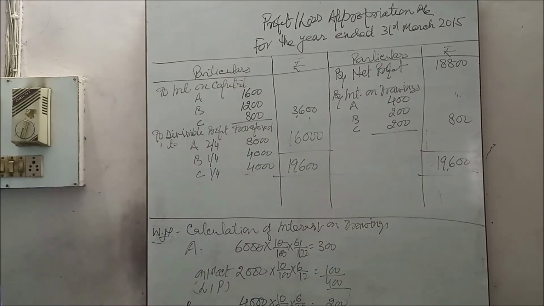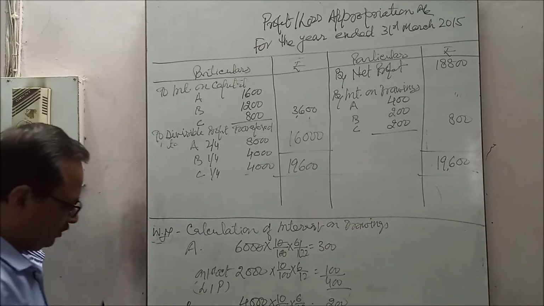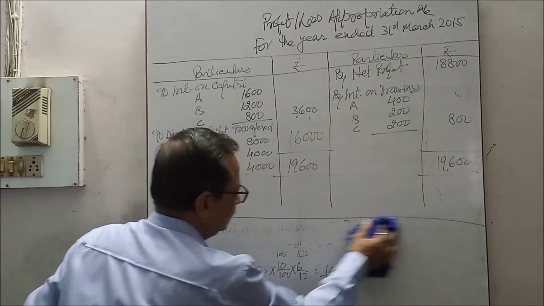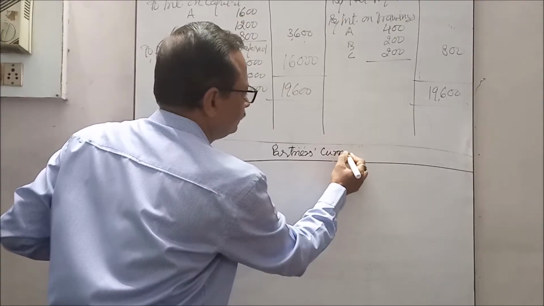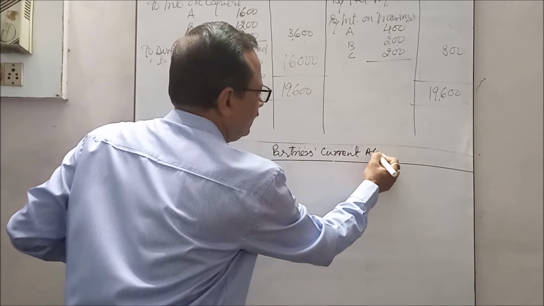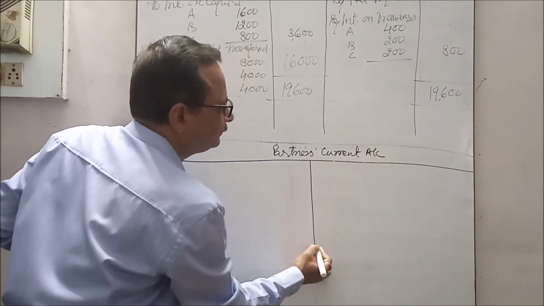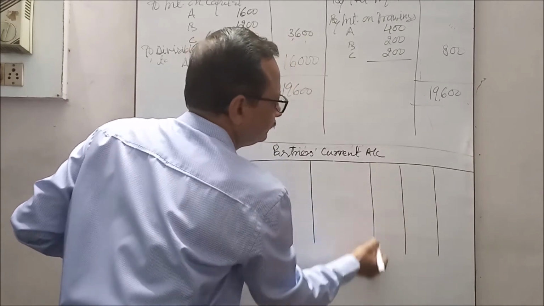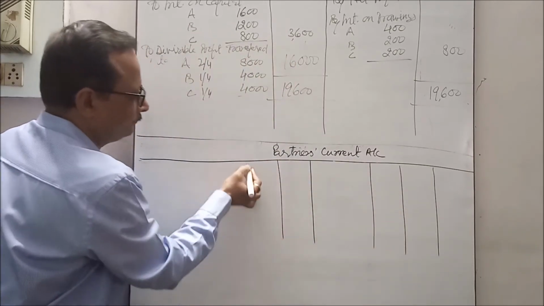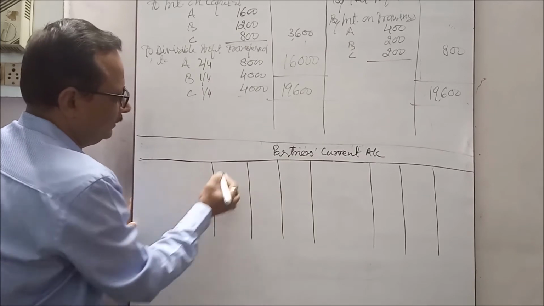This is divided. Now we have to prepare the partners' current account.